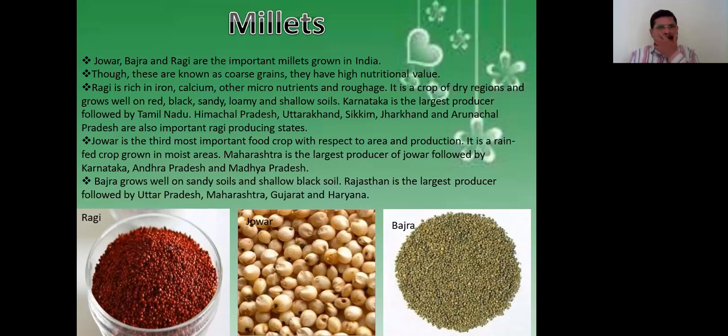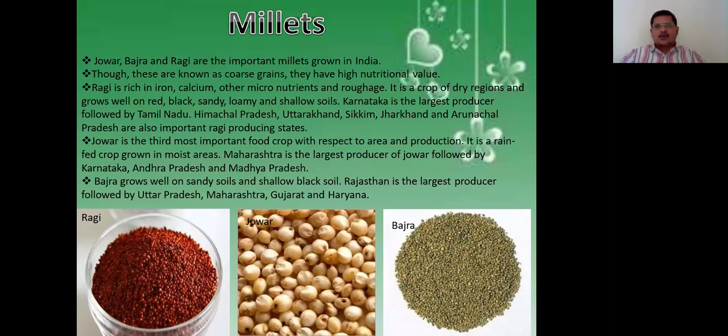Grows well on red, black, sandy, loamy and shallow soils. Karnataka is the largest producer, followed by Tamil Nadu, Himachal Pradesh, Uttarakhand, Sikkim, Jharkhand and Arunachal Pradesh are the important ragi producing states. And even with ragi, they prepare various types of food which is very nutritional.